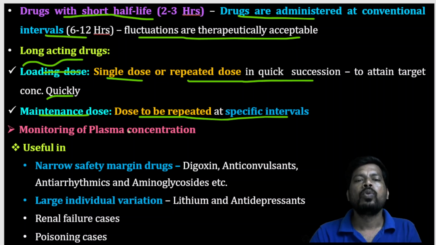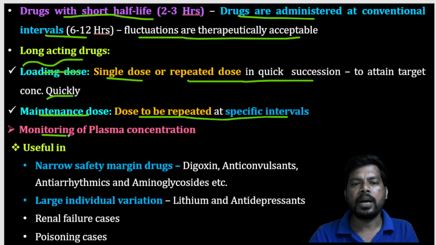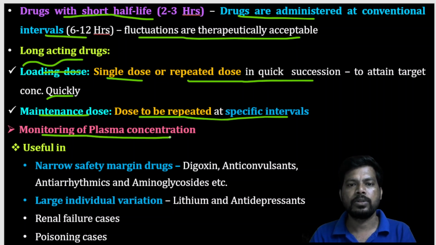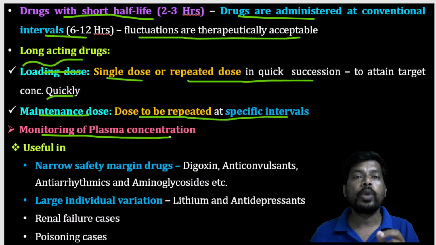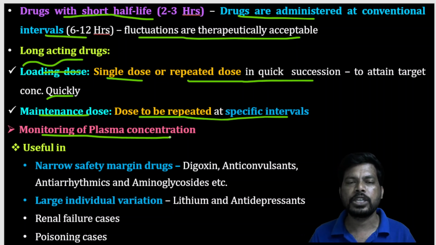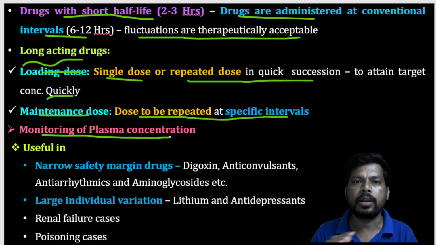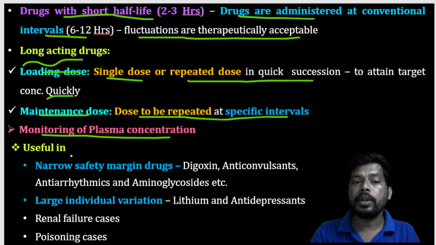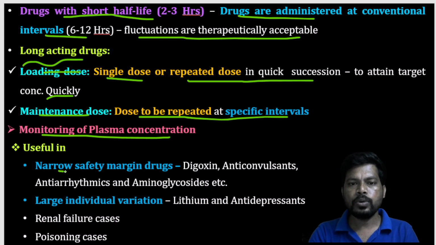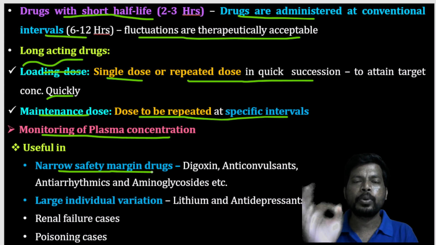What is the need for monitoring the plasma concentration? After administration of a drug, we have to monitor the plasma concentration in the patient's blood or circulatory volume. This monitoring is useful for narrow safety margin drugs, that is, drugs with a narrow therapeutic index.